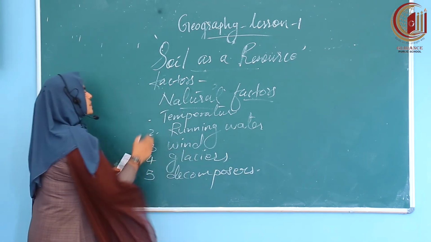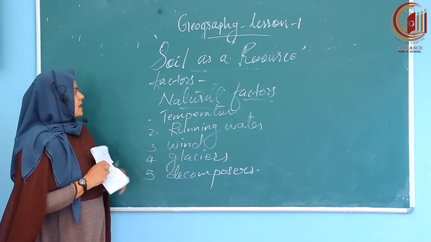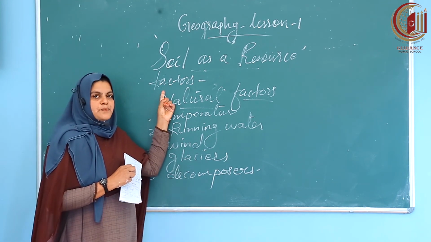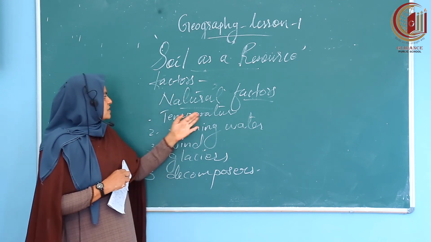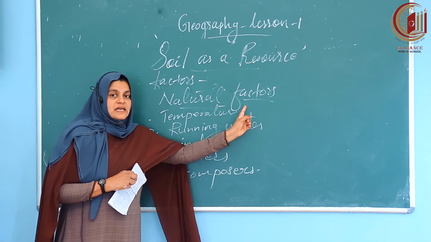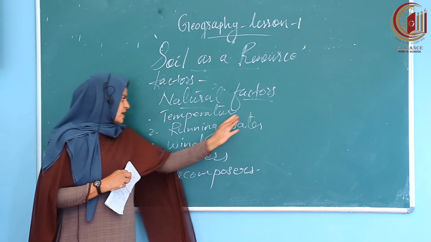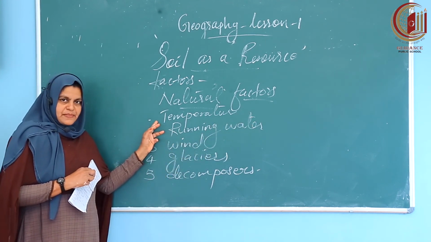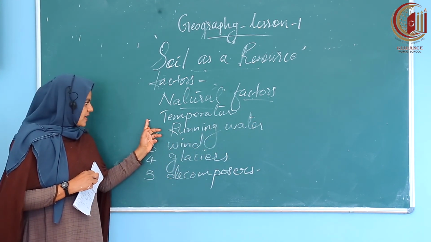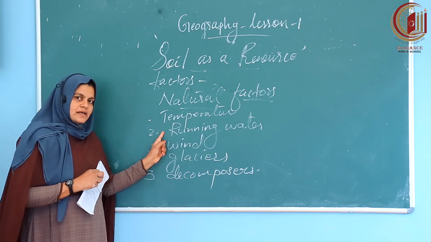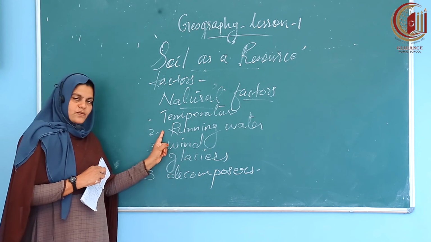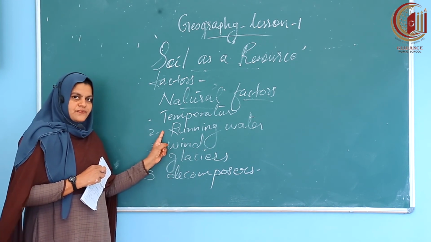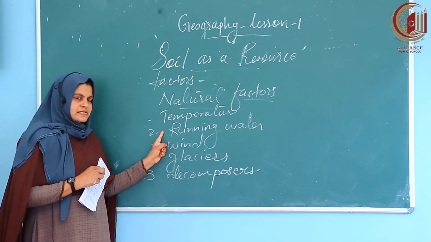With this, we can see that first we discussed important factors that are responsible for soil formation. Next, natural factors that are responsible for the formation of soil. First one, temperature. Temperature is one of the most important factors. Second one, running water. You know that water from the rivers and all is running water. Rain water and river water are also included in this category.